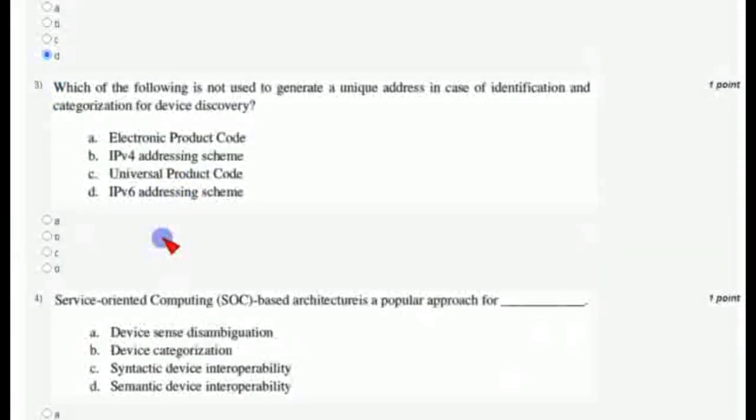And for the third question, which of the following is not used to generate a unique address? Option A is electronic product code, that is EPC, option C is UPC, and IPv6 is option D. All three can be used to generate a unique address except option B, that is IPv4 addressing scheme. It cannot be used, so mark option B as correct answer for the third question.